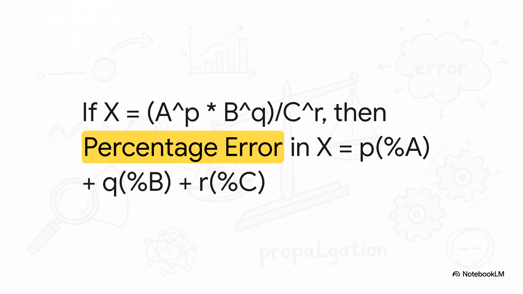Well, the rule is beautifully simple. You just pull the power down and multiply it by that variable's percentage error. So p times percentage A plus q times percentage B plus r times percentage C. And notice something huge here. Even though C is sitting down there in the denominator, we still add its error. Remember our golden rule? Errors always add up.